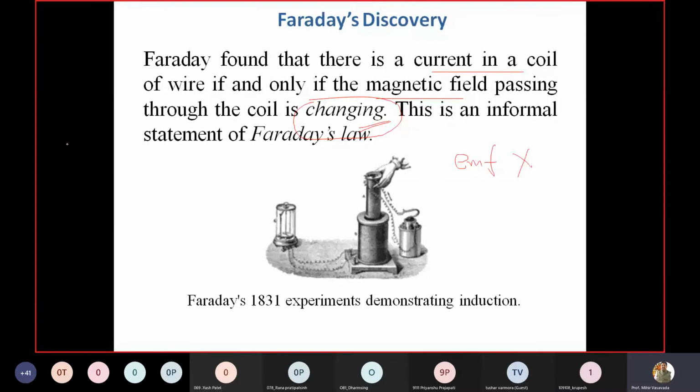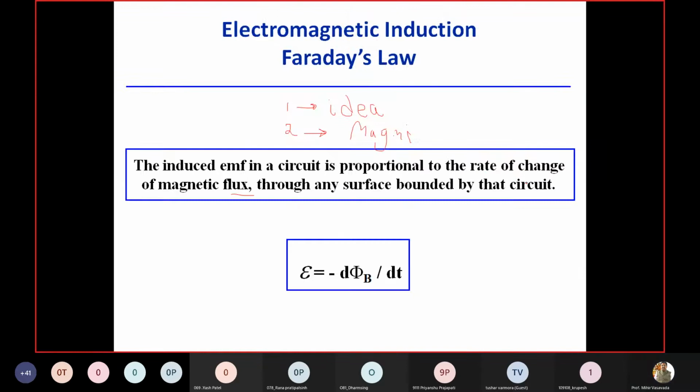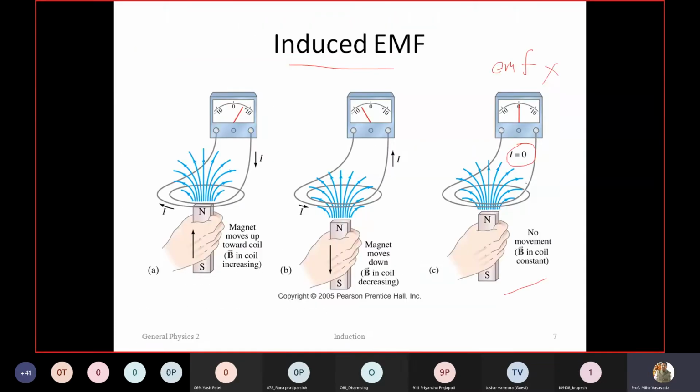So that has been proved here in this experimental setup. If you do not move this, even if you keep this magnet very close to the coil, there will be no EMF, no current. No induced EMF, hence no current.